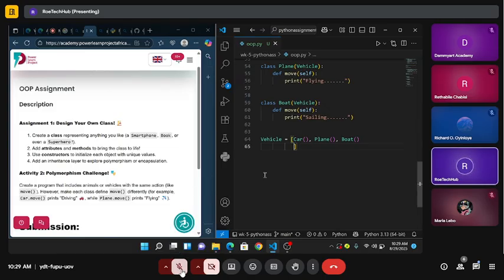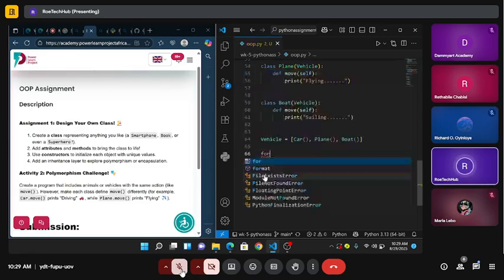And then, sorry, Boat. So now I can use a loop.